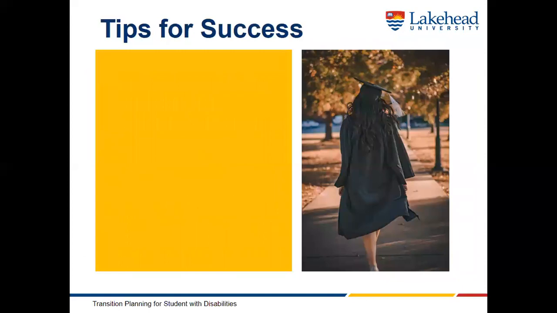The following are a few tips to help you be successful in a university setting. First, be aware of your strengths and weaknesses. This can be particularly important for students with disabilities and medical conditions. Get to know yourself and your abilities prior to deciding what program to take at the post-secondary level. Remember, you are still expected to meet the essential requirements of the course or program with your accommodations. There are no modified courses.